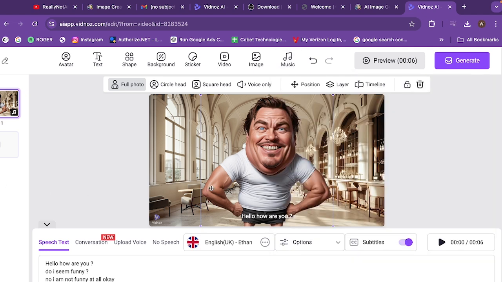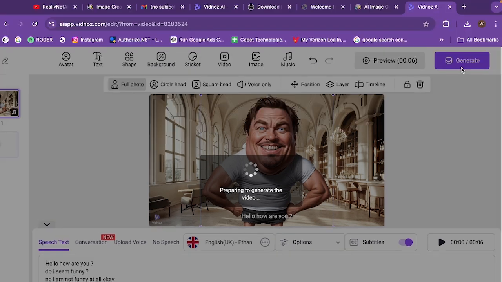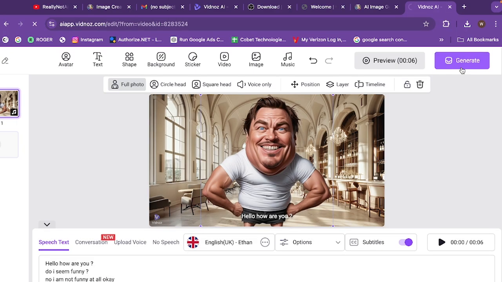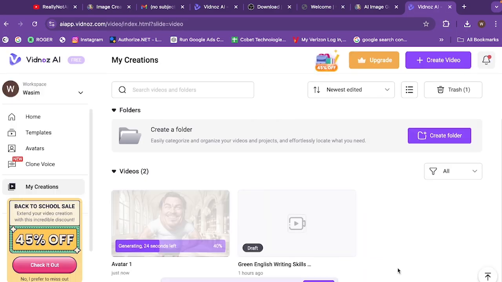So I have added music as well. And after that, just click on generate. And now you can see that our picture is in queue, and it will take at least 1 or 2 minutes. Within 1 minute, our final product will be ready, and we will be able to upload that on TikTok, YouTube.